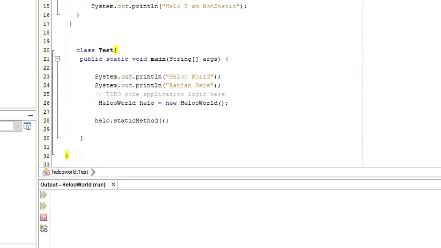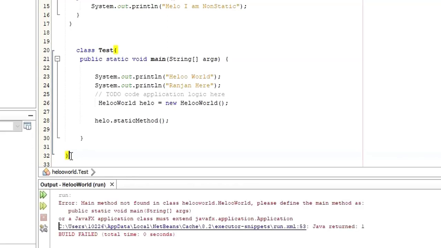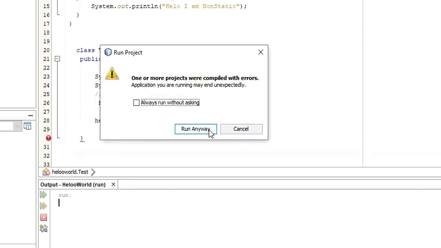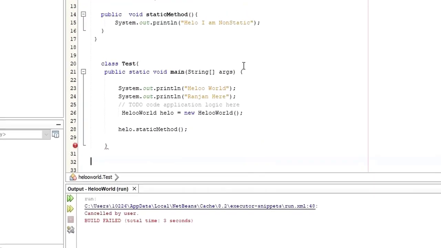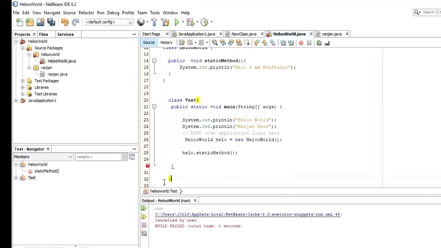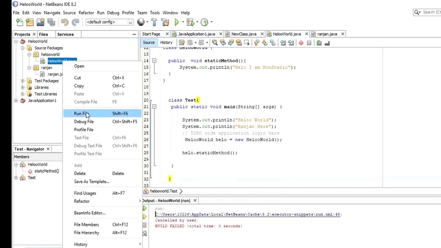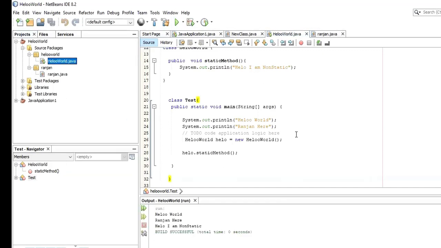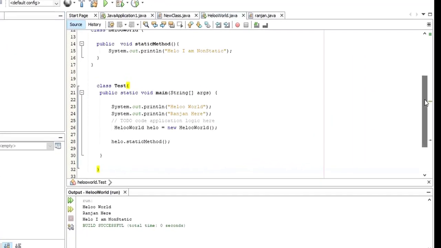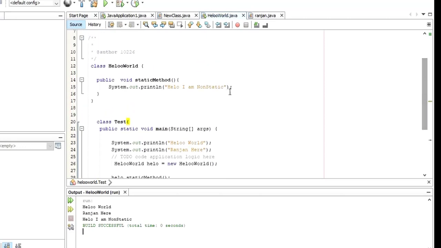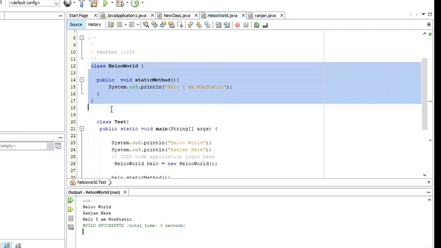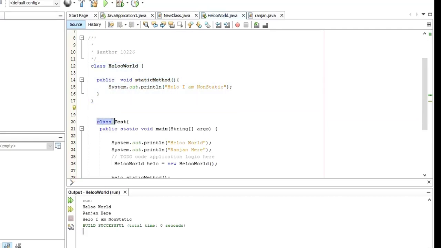So when I run this one, let me save, and run. Just a minute. I opened it here, let me close this, let me save. I'm going there, right click, run file. As you can see here, the program is working as normal. There are no issues, right? The program is working just like the way before. But you see there are two classes here. There is one class with the name HelloWorld. There is another class named test.